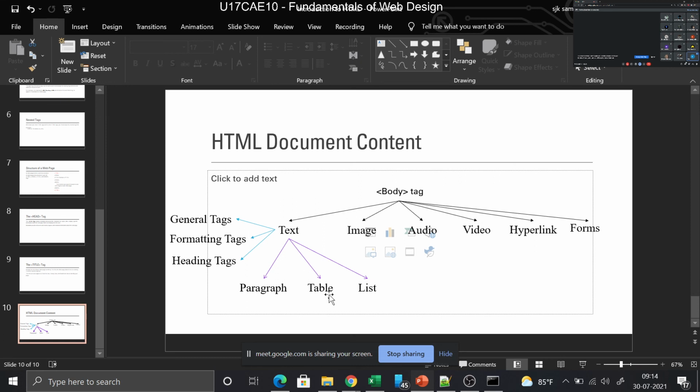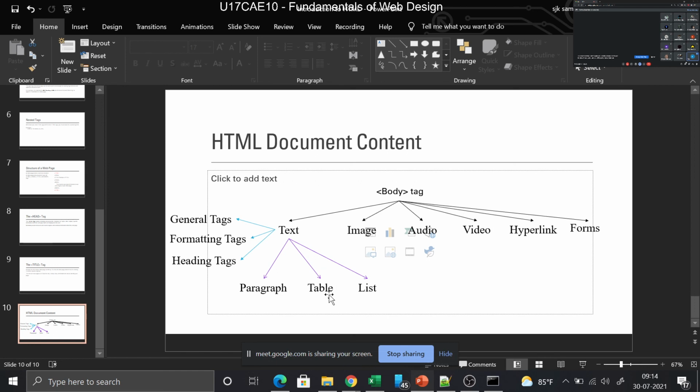Now when you are having tags, you're going to have tags for the content that you're going to place. According to the structure of a web page, all this comes inside this one, which is called the client region or the body tag. This is where you will be placing your audio, video, text and all those things.